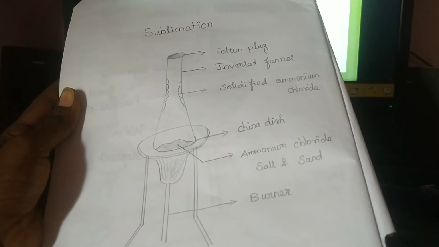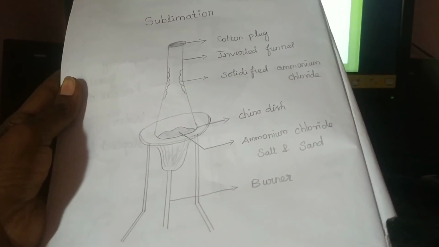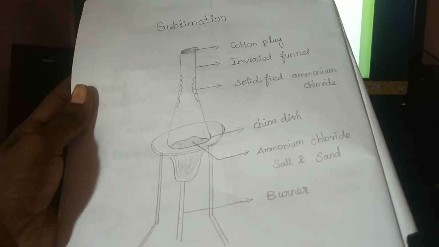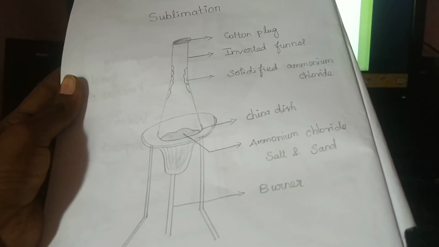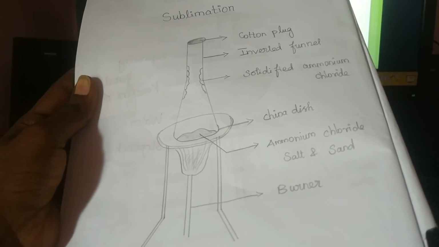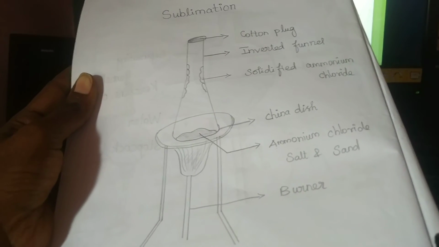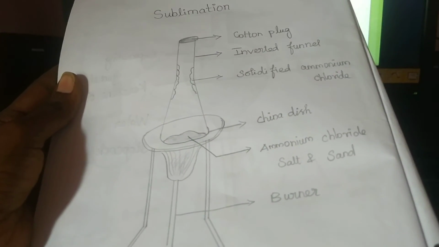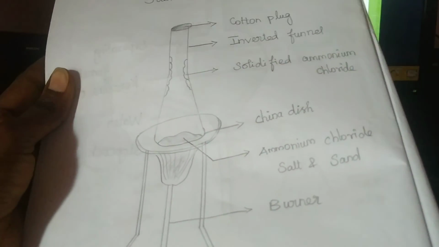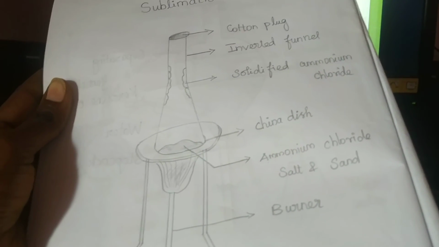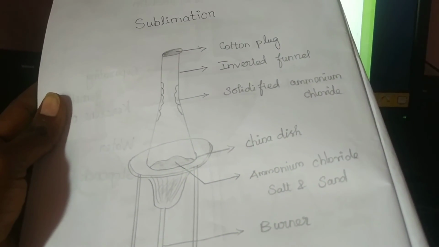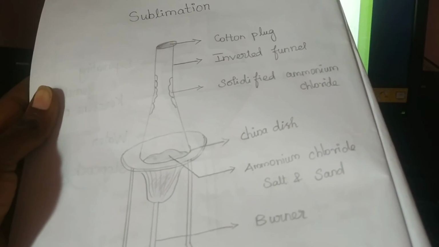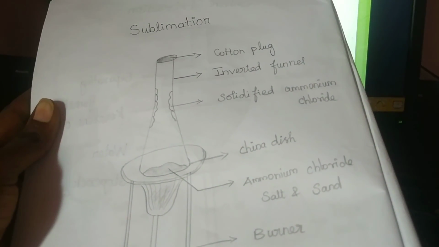An inverted funnel is placed over the asbestos sheet, above the china dish. The funnel's stem is closed with cotton.